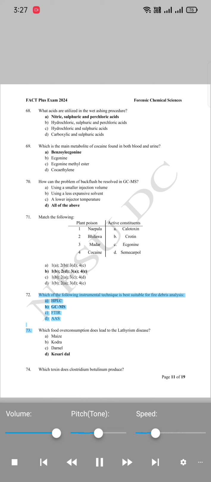72. Which of the following instrumental techniques is best suitable for fire debris analysis? A. HPLC. B. GCMS. C. FTIR. D. AAS.